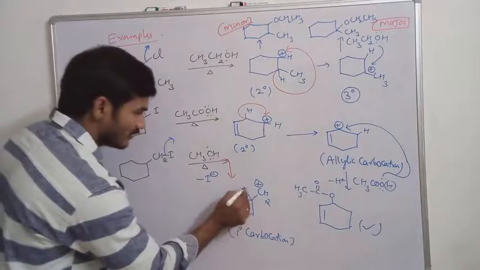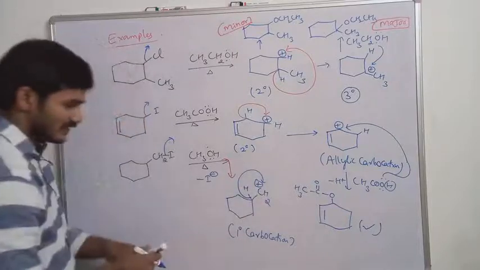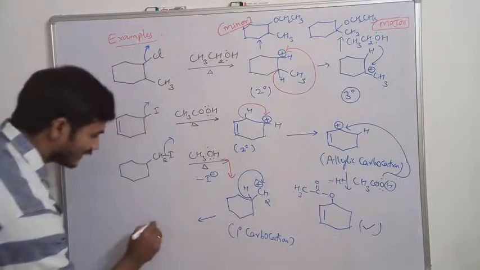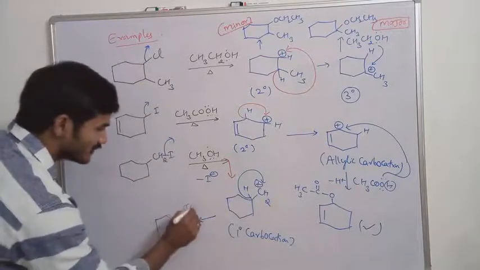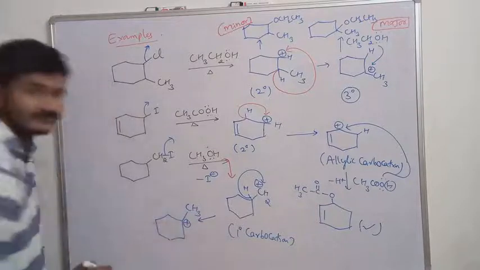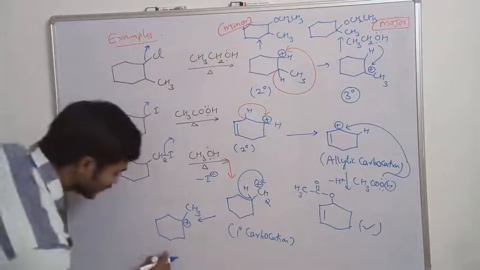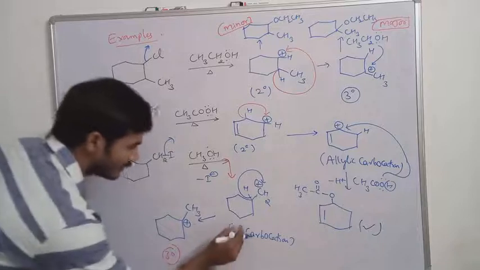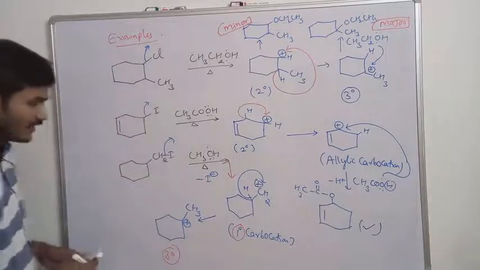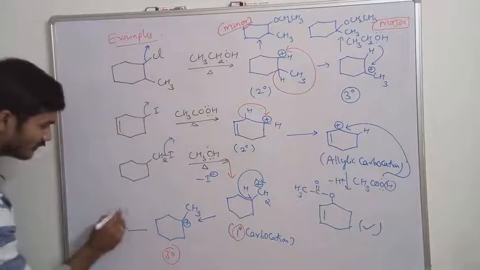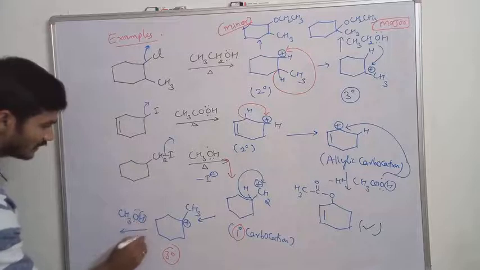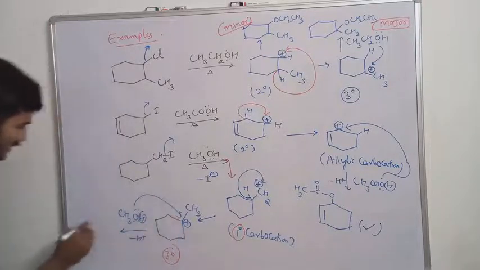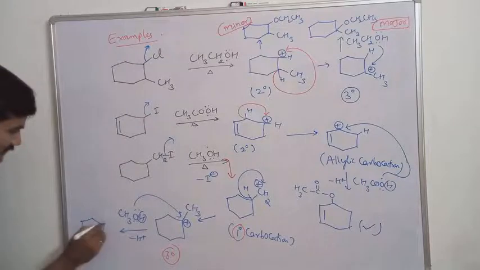Here we have one hydrogen. This hydride will shift like this. After the hydride shift, we get a more stable carbocation. This CH2 becomes CH3 and the positive charge is here. This is a tertiary carbocation. Tertiary is more stable than primary. Now the nucleophile will attack here. What is the nucleophile in this? CH3OH. After losing this proton, this nucleophile attacks here, and the product is CH3OCH3.